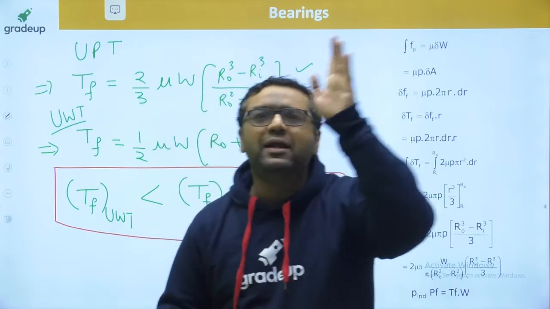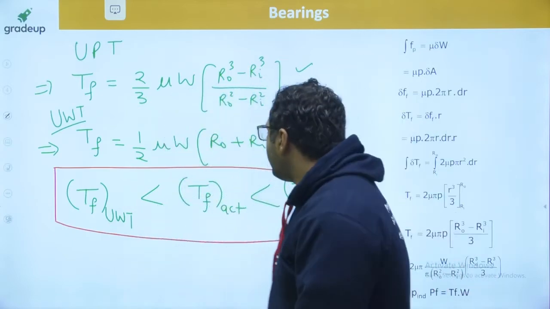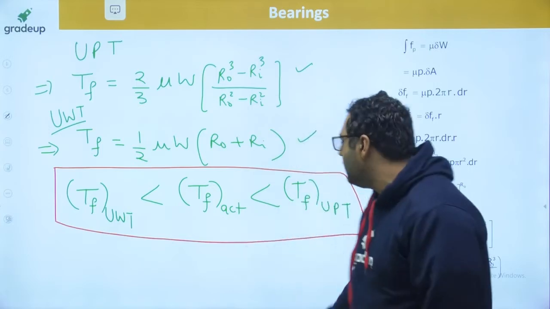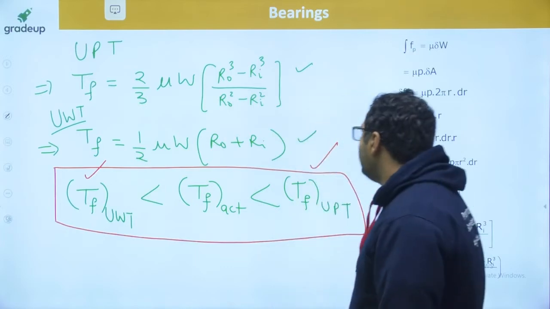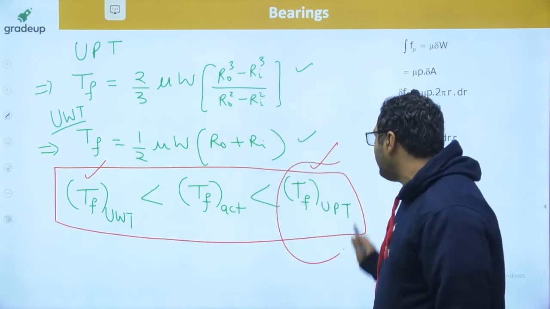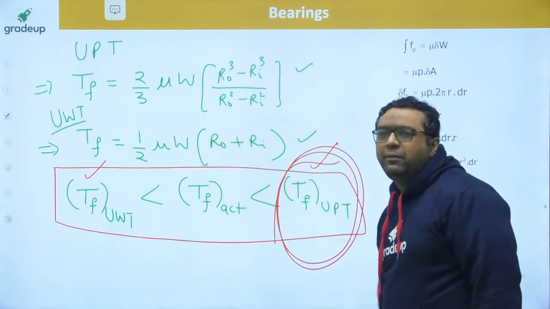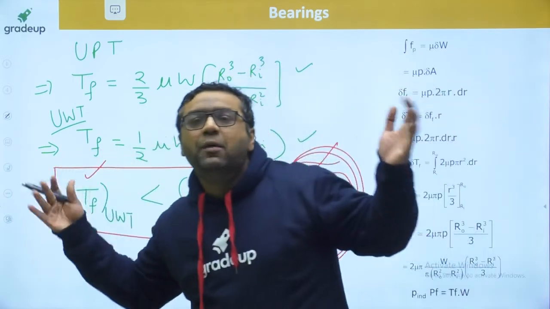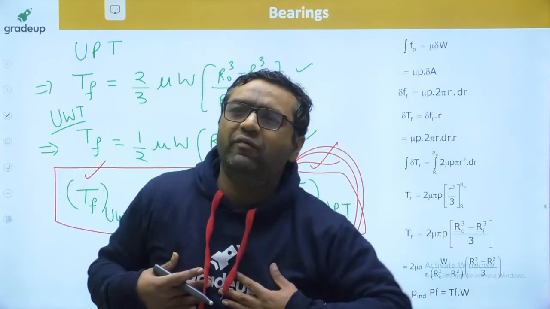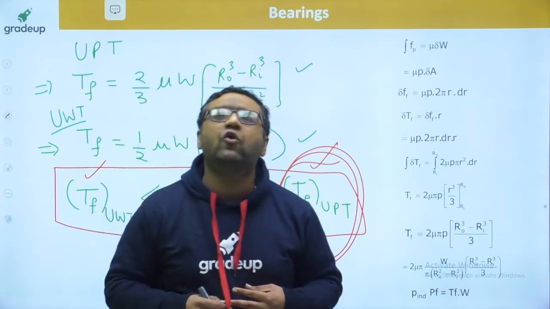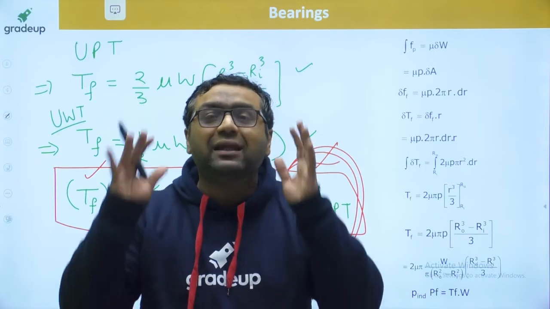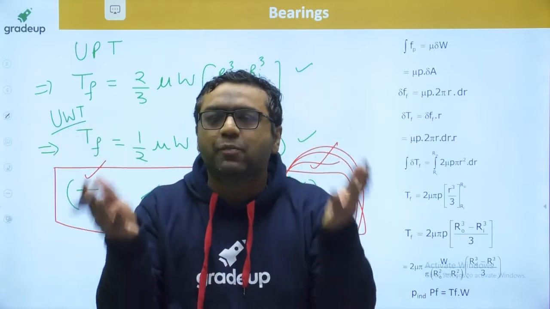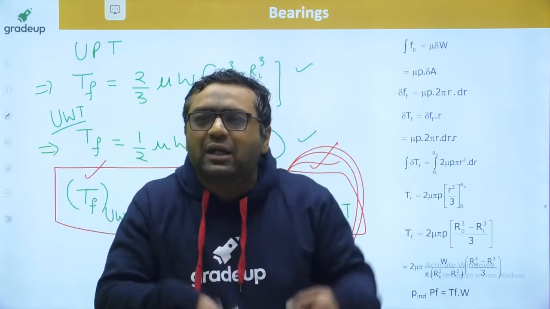So guys, in the same manner, if the maximum loss is coming by UPT and UWT is giving you the least one, I will always be considering UPT for the bearing. Because if I consider the maximum loss, my design will always be safer. Like whenever you go for some business, you try to have a condition where at the maximum, what can I lose. By considering that only, you are going to start the business.